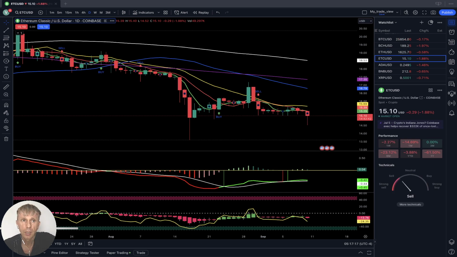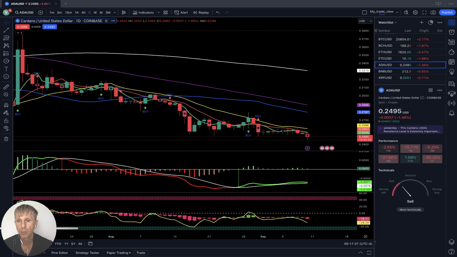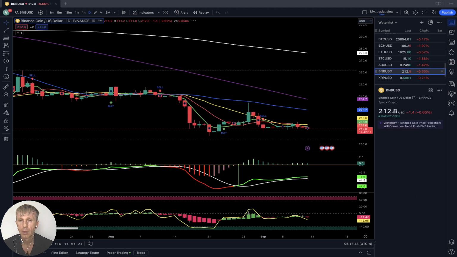Ethereum Classic, right? Ethereum Classic 1 week minus 2.25%, 1 month minus 14.5%, year to date minus 4%. Ethereum Classic already negative year to date. ADA Cardano 1 week minus 2.5%, 1 month minus 15%, year to date plus 1.5%. Binance 1 week minus 1%, 1 month minus 12%, and year to date minus 13.5%.